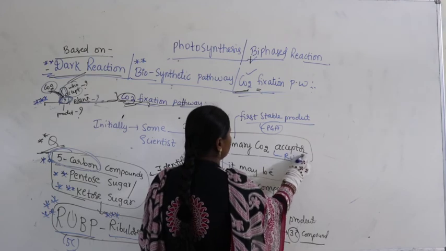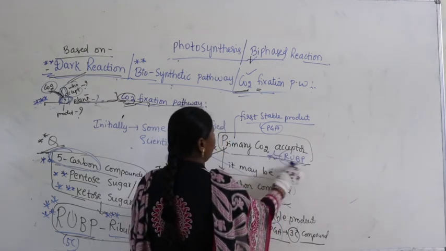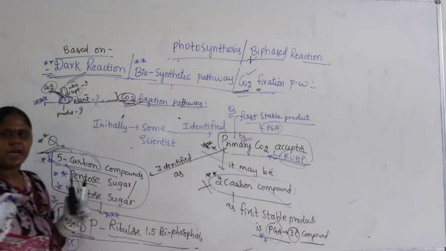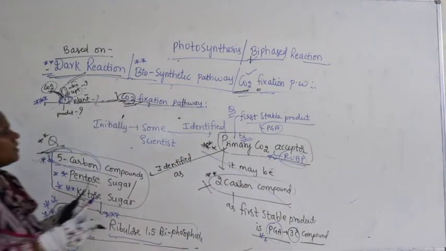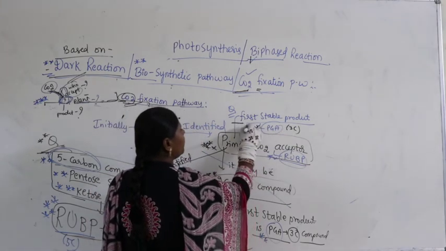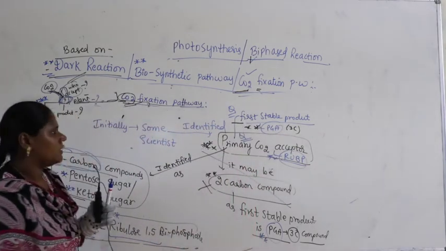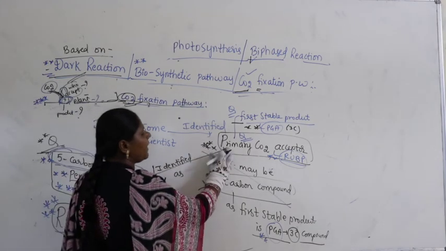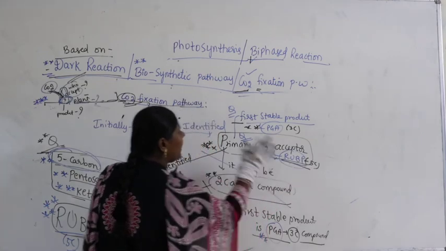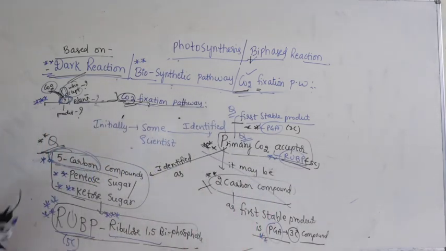RuBP. These 2 things are very important. Both you will get in the form of questions. Whenever in the dark reaction the question is what is the first stable product, it is a 3-carbon compound. Remember, it's PGA, phosphoglyceric acid. If the question is who is the primary carbon dioxide acceptor, it is a 5-carbon compound. The answer is RuBP.